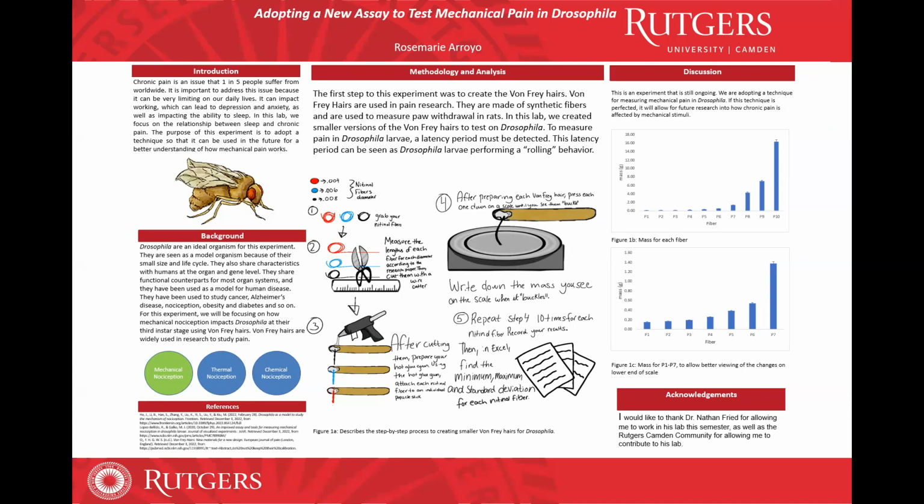Von Frey hairs are synthetic fibers used in pain research and are perfect to use on a model organism like Drosophila. Drosophila end up being an ideal organism for testing several nociceptions, such as mechanical stimuli, thermal stimuli, and chemical stimuli because of their small size and their ability to reproduce quickly. In this experiment, we are going to adopt the technique so that it can be used in the future for a better understanding of how mechanical pain works.